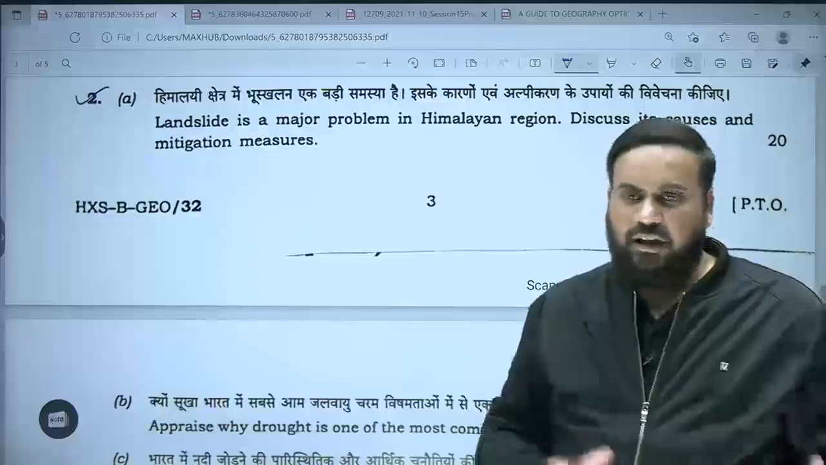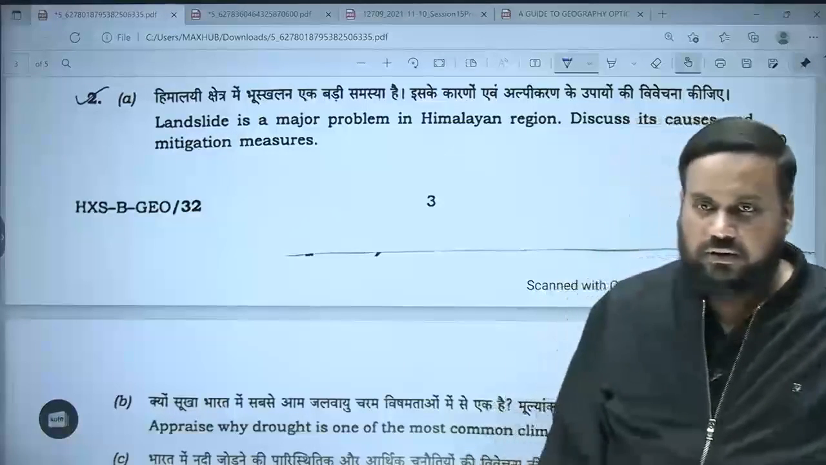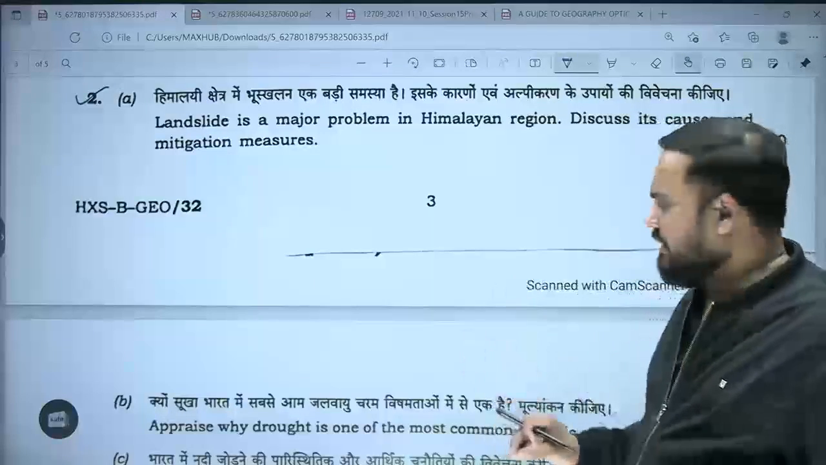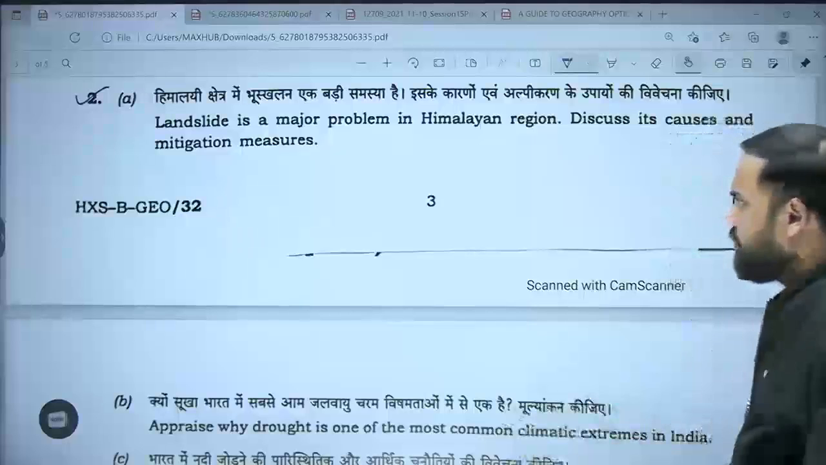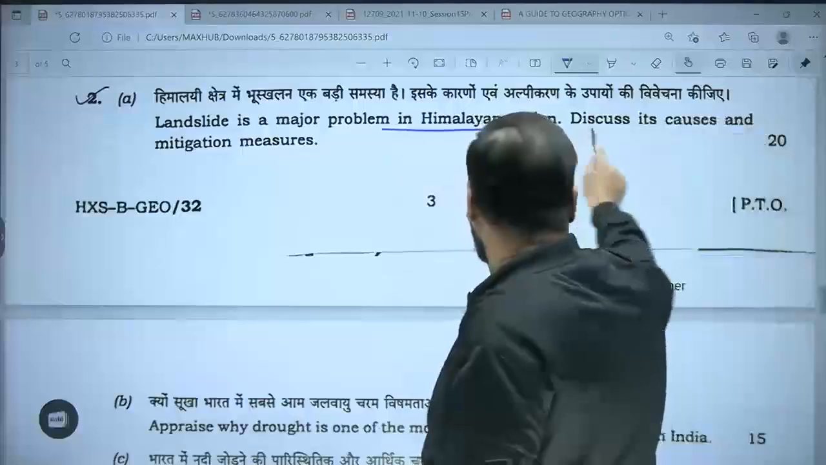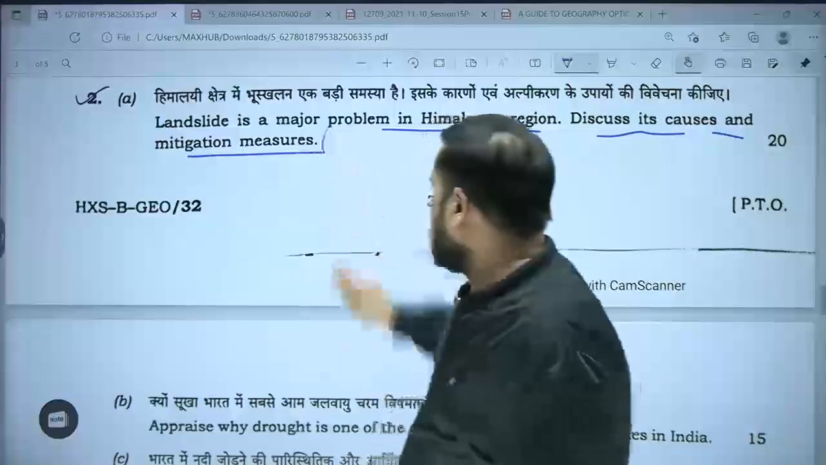ठीक है? So depending upon which area is strong, which area is weaker, you can go for your set of choice of questions. Still इस बार के पेपर में कुछ ज़्यादा ट्रेडिशनल एरियाज थे. लाइक क्वेश्चन नंबर 2. So landslide is a major problem in Himalayan region. Discuss its causes and mitigation measures.